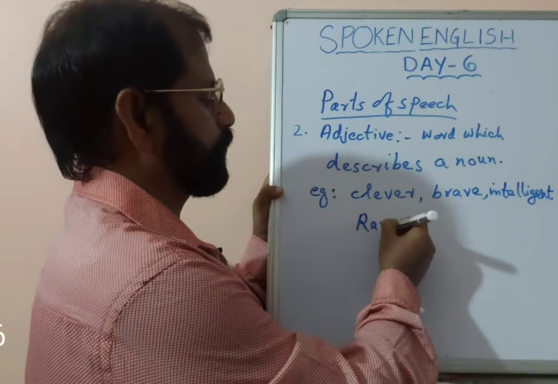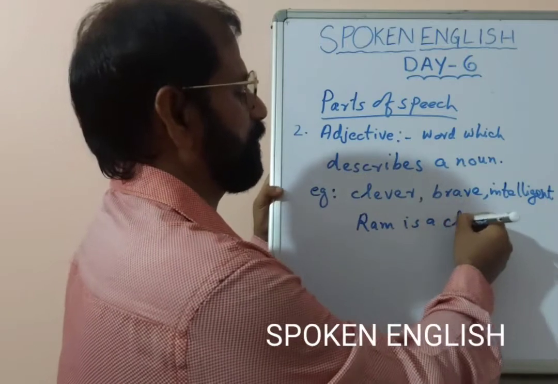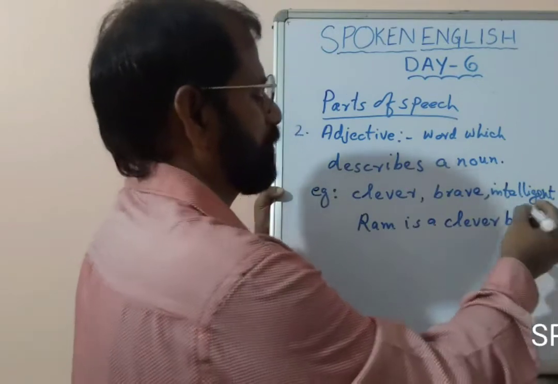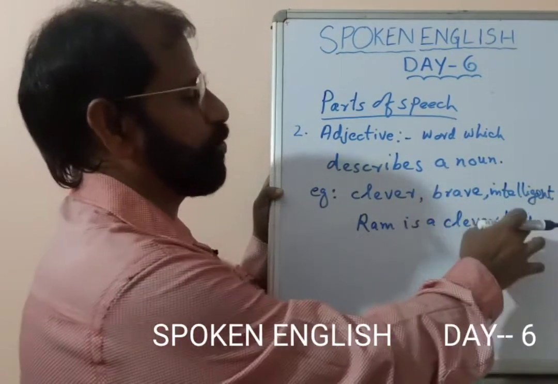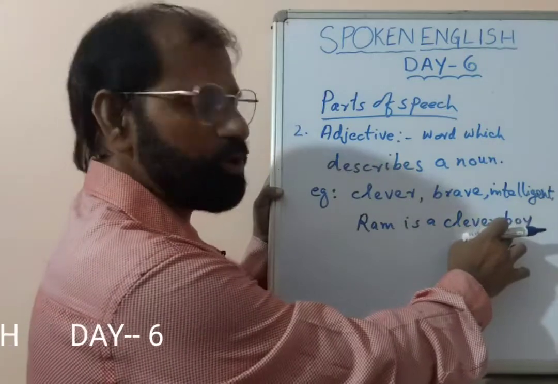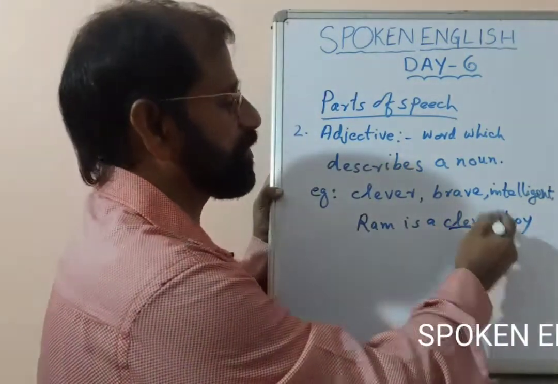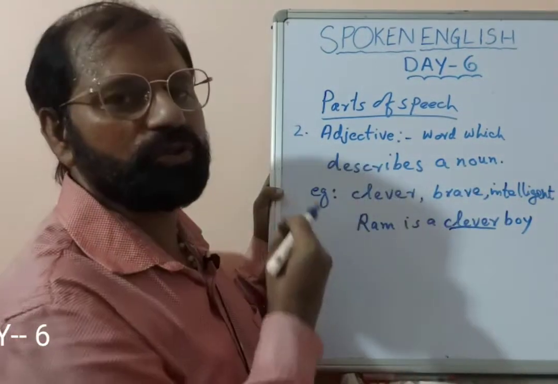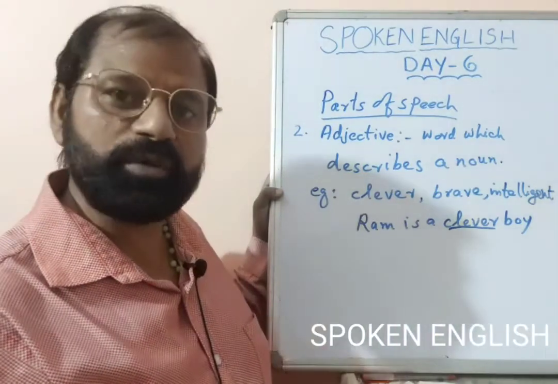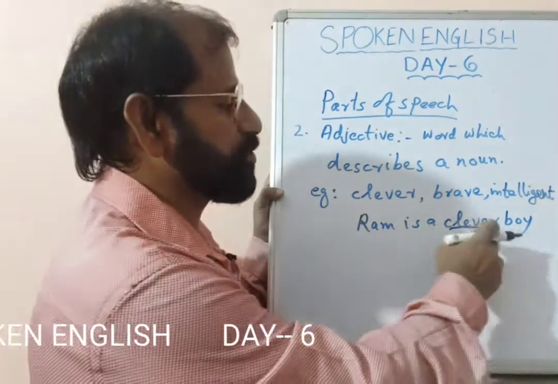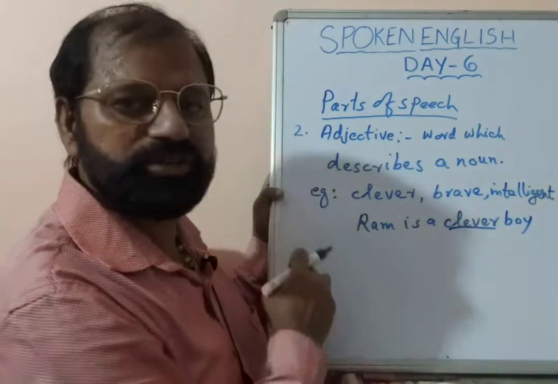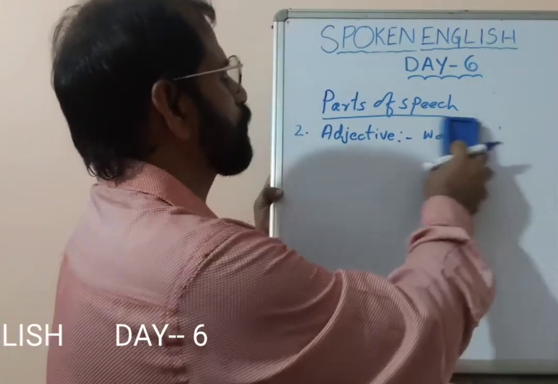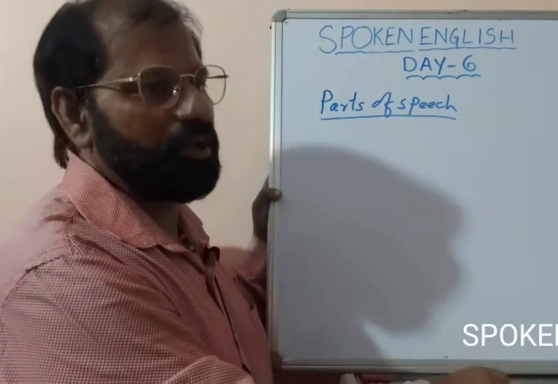Ram is a clever boy. See now, Ram is a noun, boy is also a noun. What type of boy? Clever boy. So clever is an adjective. I am describing the boy, or I am giving an extra meaning to the word boy. I can also say Ram is a boy. Sentence is correct. But I said Ram is a clever boy. So the clever is adjective, right? So that is the second one, adjective, word which describes a noun.